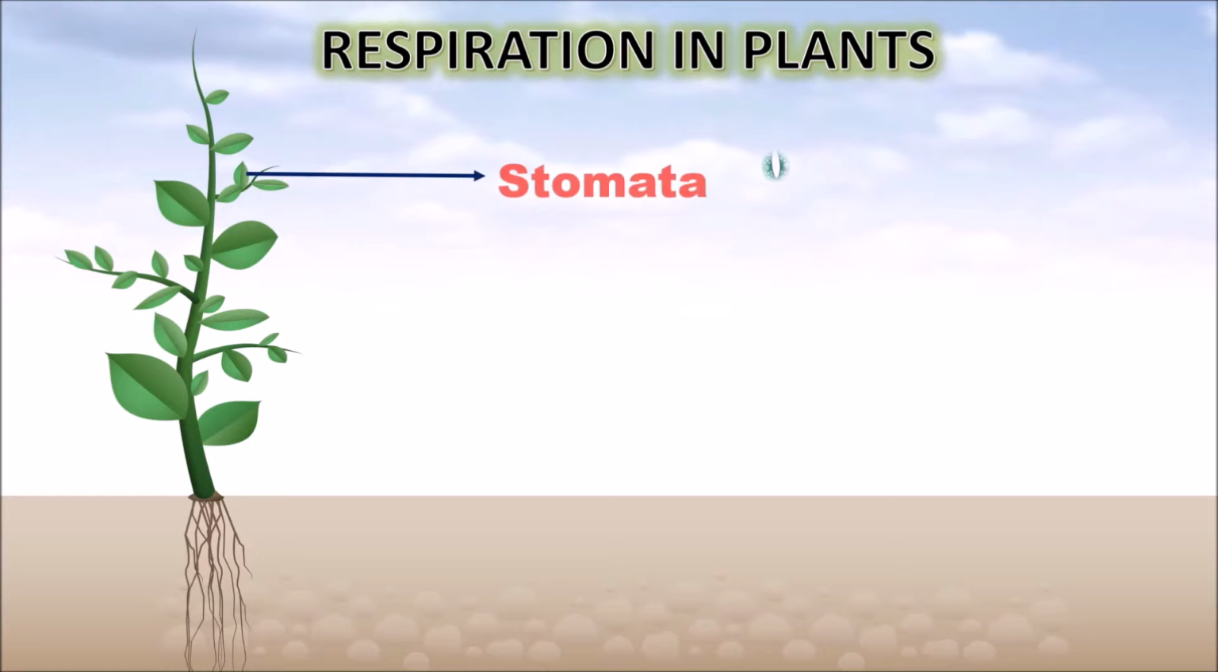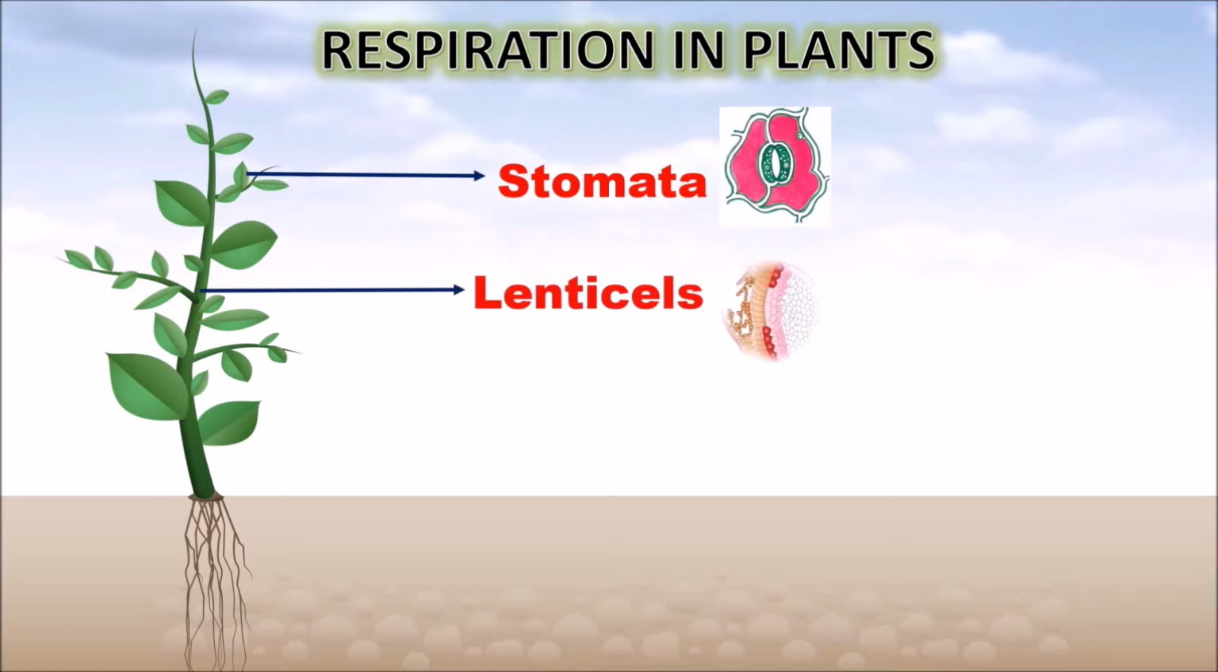The leaves respire through the stomata which exist on the lower surface of the leaves. The closing and opening of stomata enables the breathing in the leaves. The stem respires through the lenticels which exist on the surface of the stem. At the same time, the roots respire through the process of osmosis.